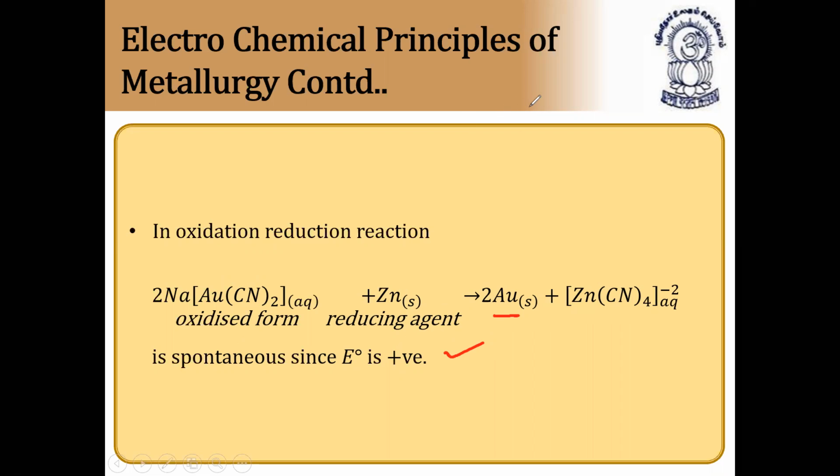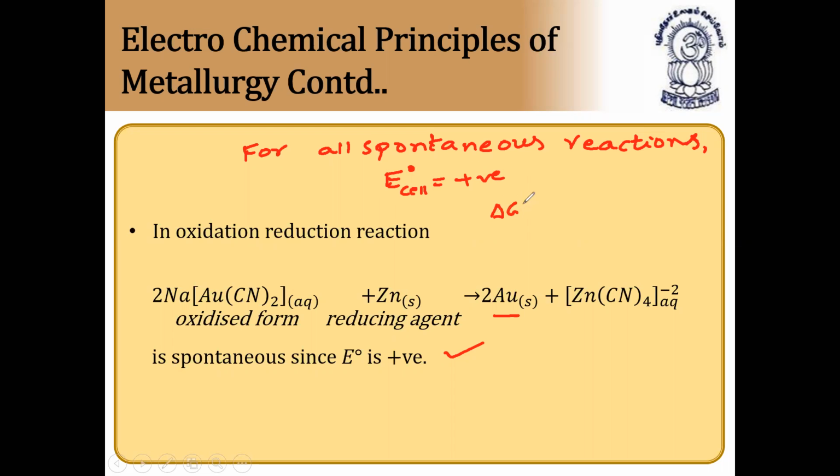So for all spontaneous reactions, E degree of the cell should be positive, condition number one.